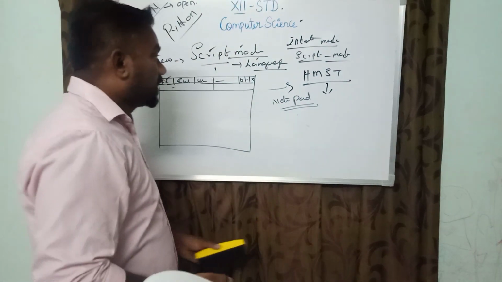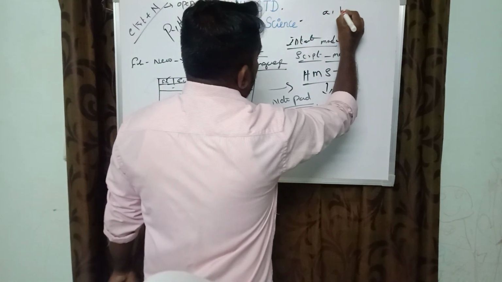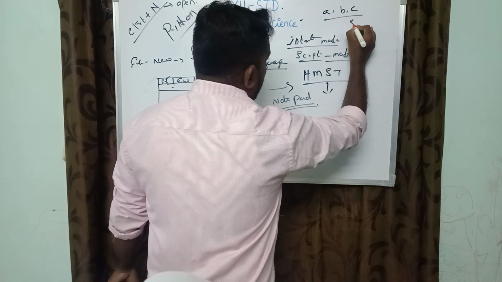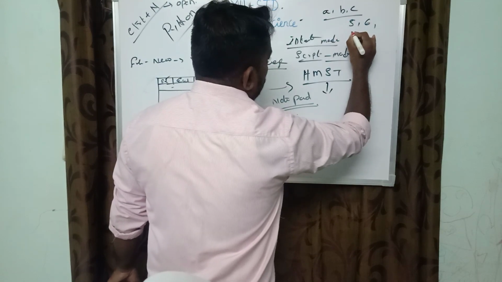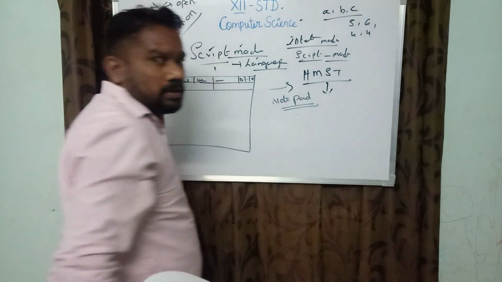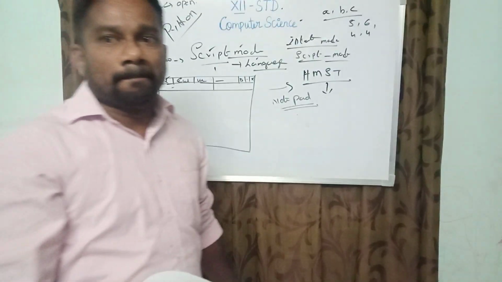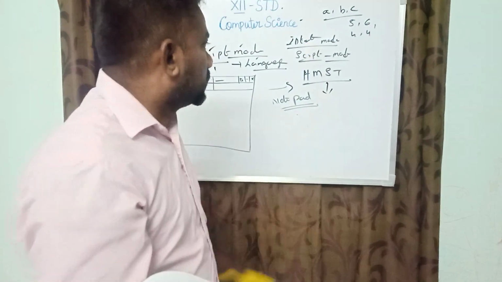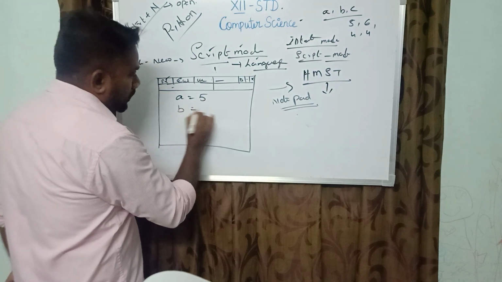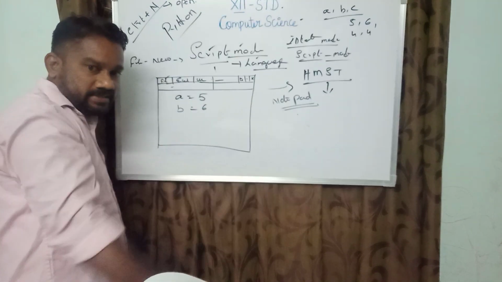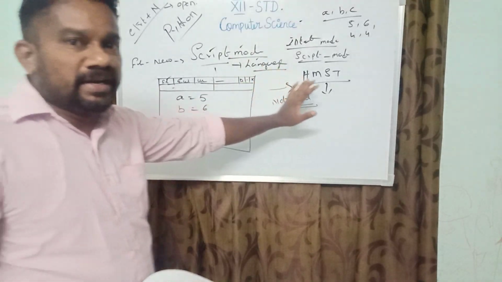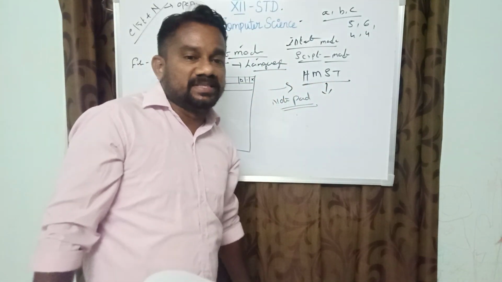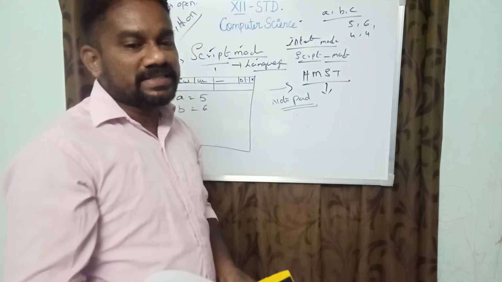The variables a, b, c can have values like 5, 6 or 4, 4, whatever it may be. For a simple calculation, a equal to 5, b equal to 6. It can be done in script language.